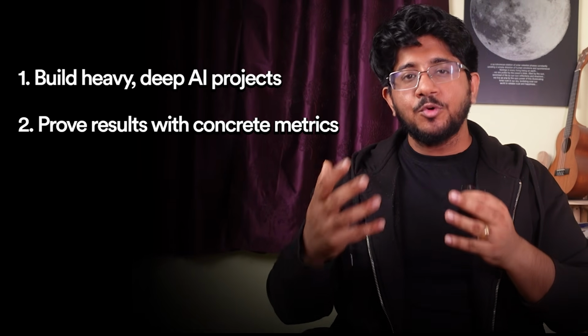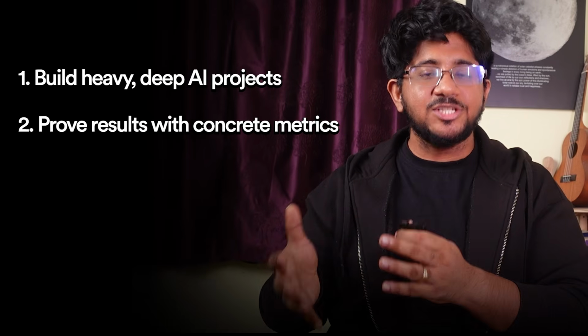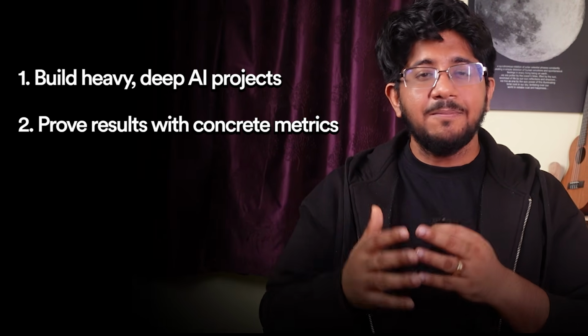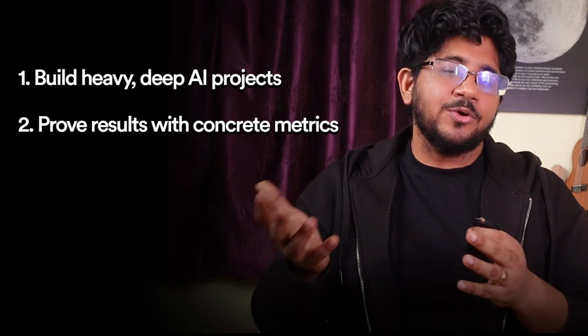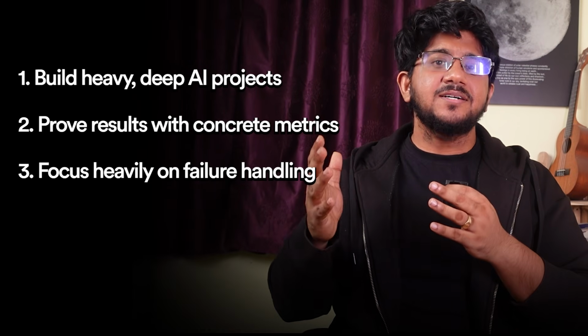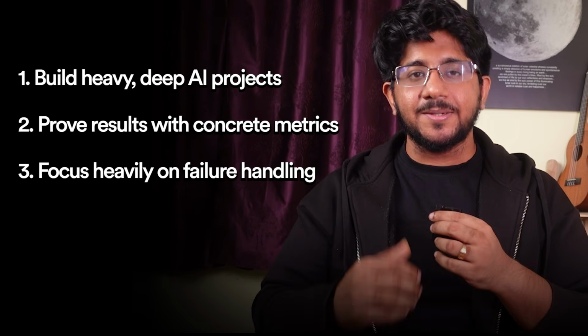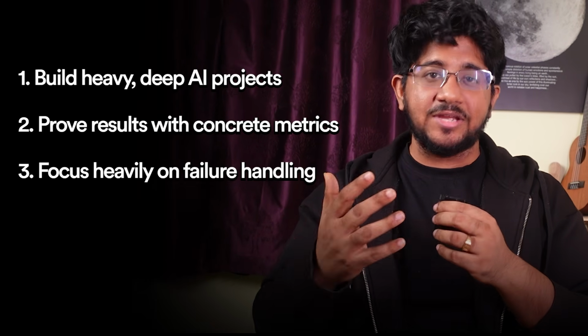Rule 2, please prove everything with evidence. Build eval sets and run your agents or pipelines across them. "Improved accuracy" is not something a recruiter would be interested in, so do not write vague words in your resume. Number 3, failure handling is an art in my opinion, and a feature too. Your project in agentic AI becomes impressive when you actually handle the failing cases.